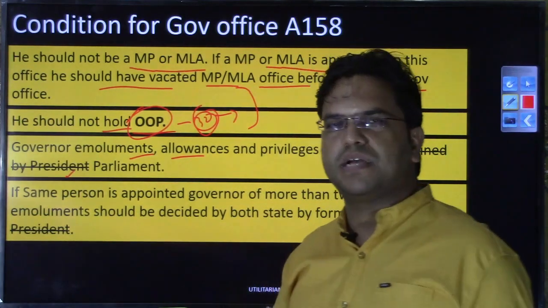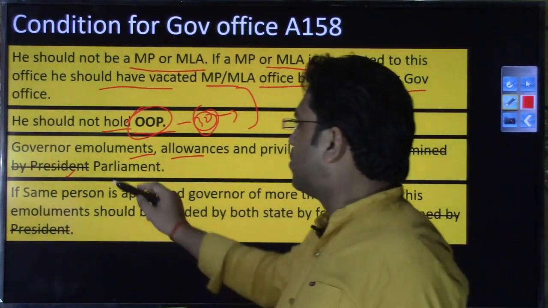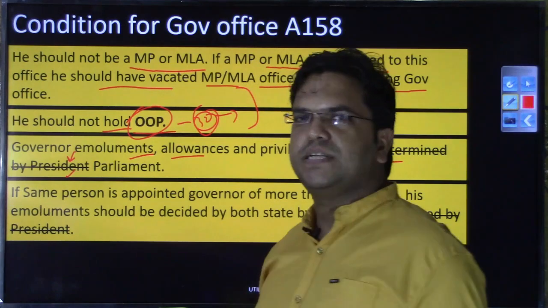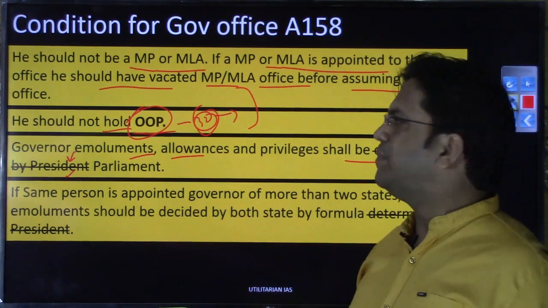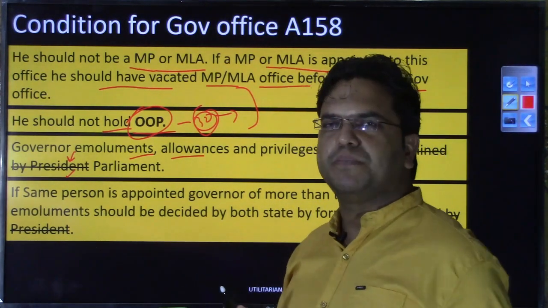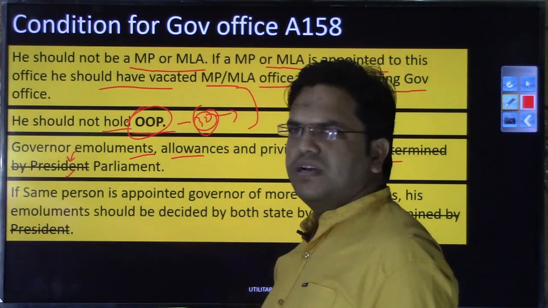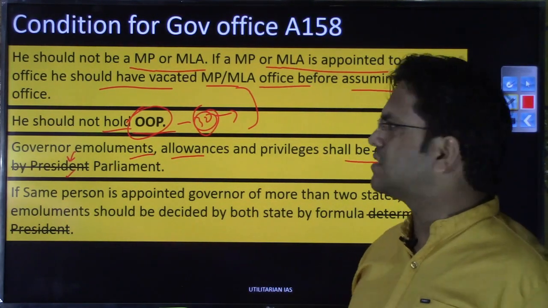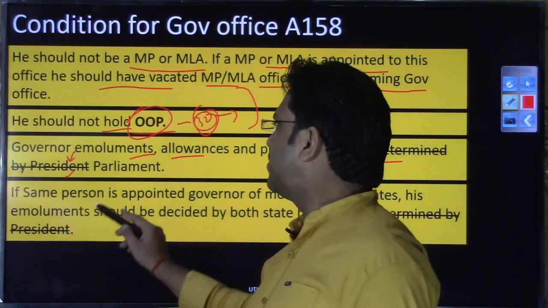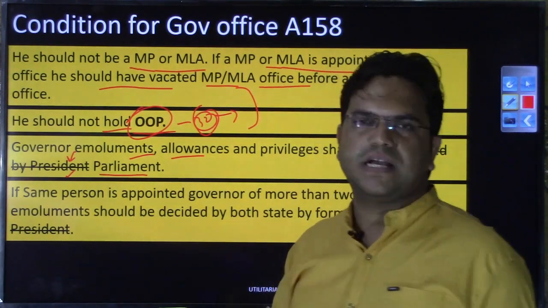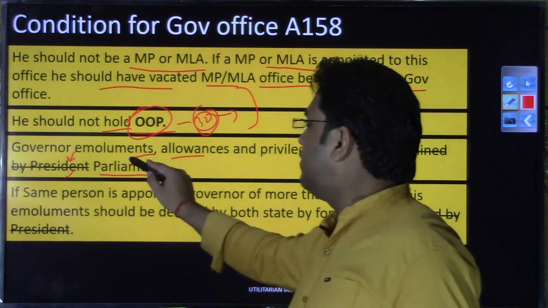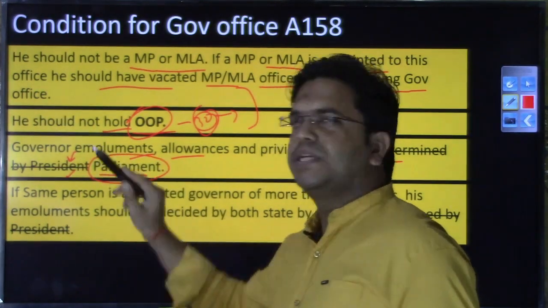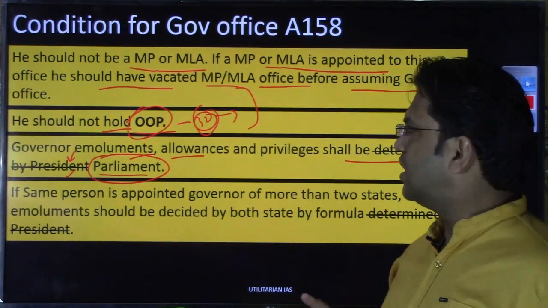This can be a trap in any prelim statement, because he is appointed by the president. The normal temptation while attempting a prelim question may be to think that emoluments, privileges and allowances would of course be decided by the president, because he is the appointing authority. But mind you, his emoluments and allowances will be determined by the parliament and not by the appointing authority.